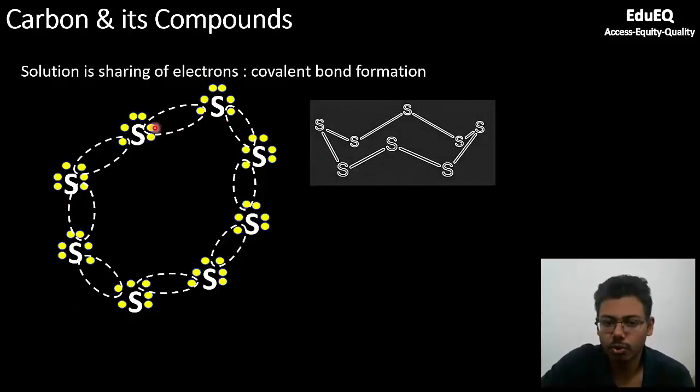This is just to show how the chain is formed, but this is the structure in which the S8 ring will exist, and this is a very famous crown structure. You can see it's in the shape of a crown. So that is how S8 looks.